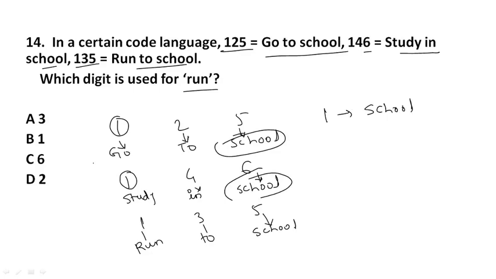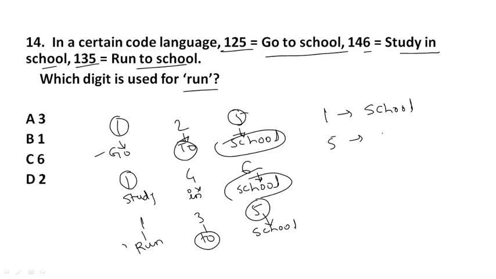In the same way, in the first and third sentences, the common number is 5. Okay, 5. And the common word is to.